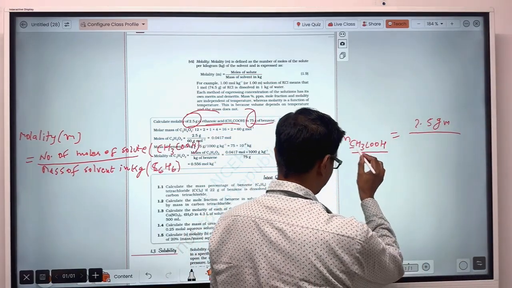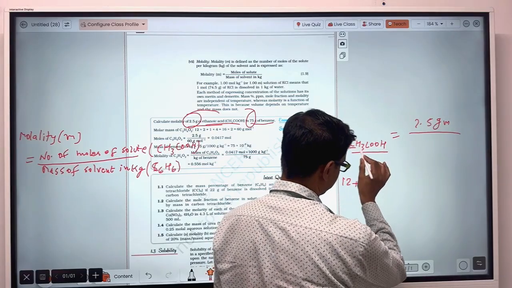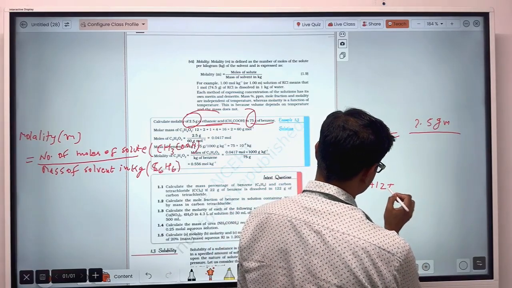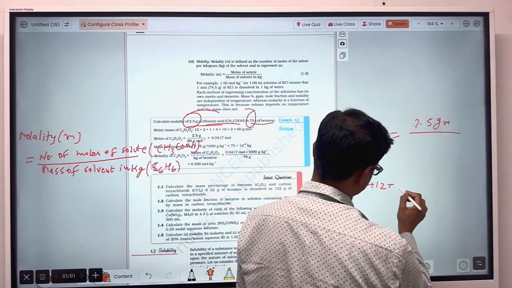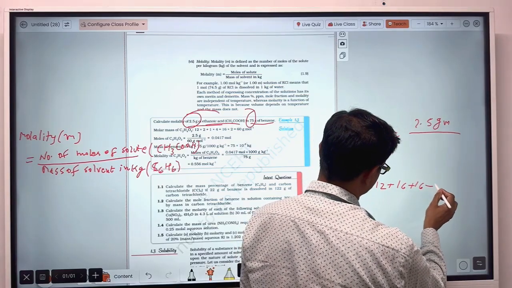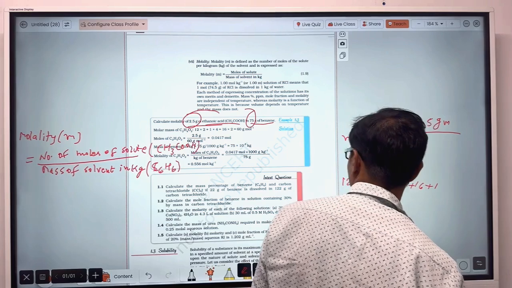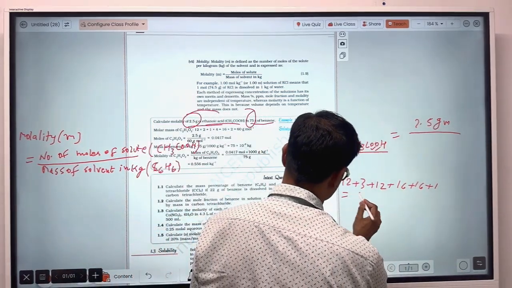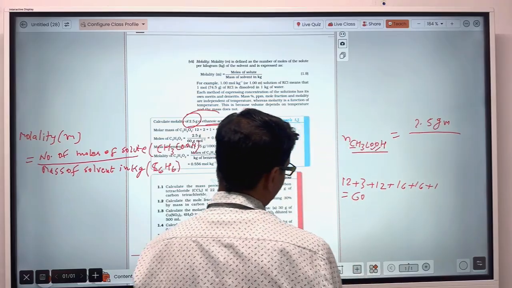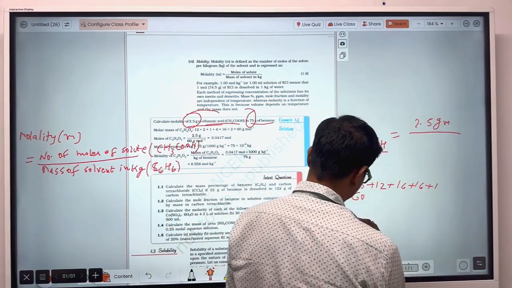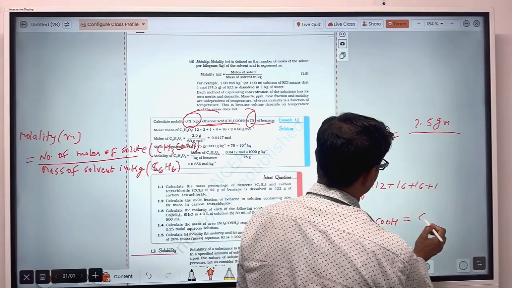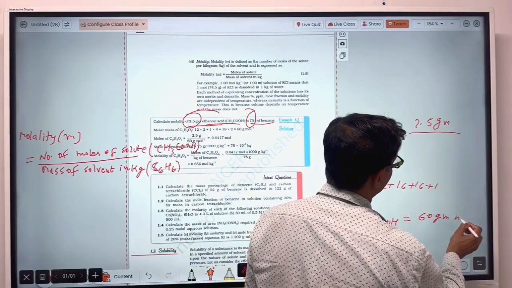How to calculate? This carbon 12 plus 3 for this hydrogen plus 12 plus here 16 and this 16, so 16 plus 16 plus 1 of this hydrogen. After adding, that will become 60. So molecular weight of ethanoic acid is equal to 60 gram per mole.